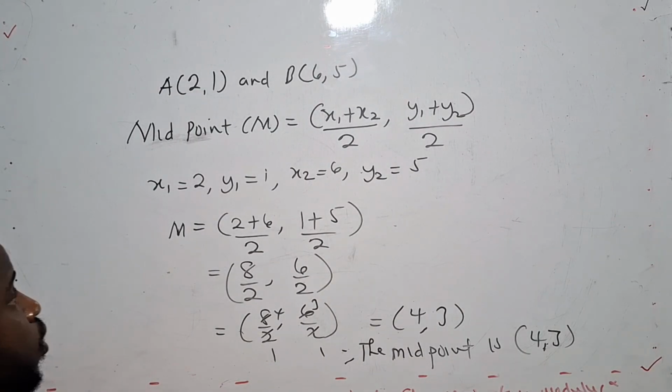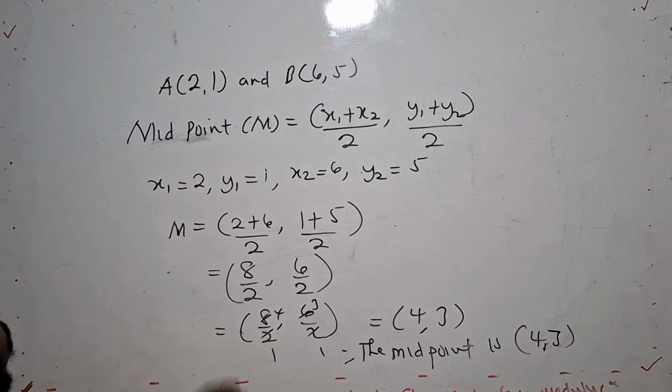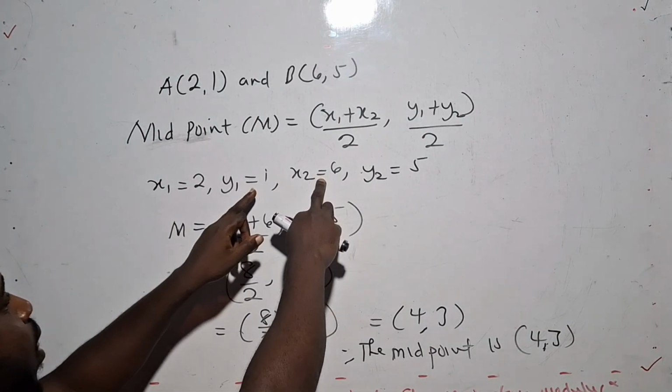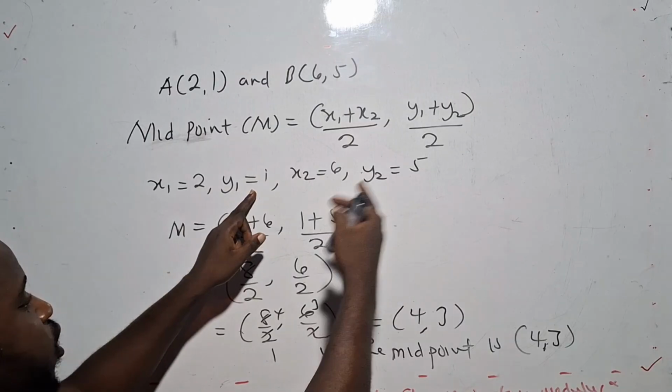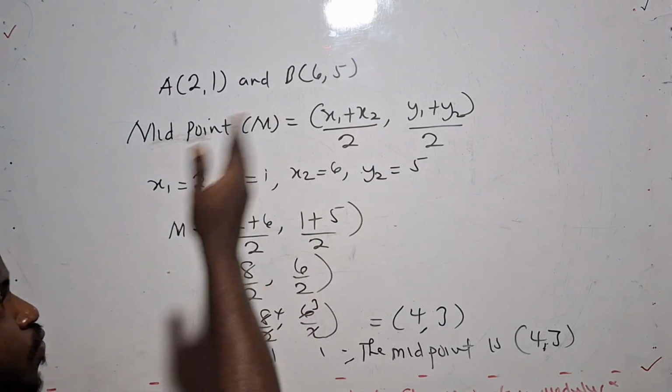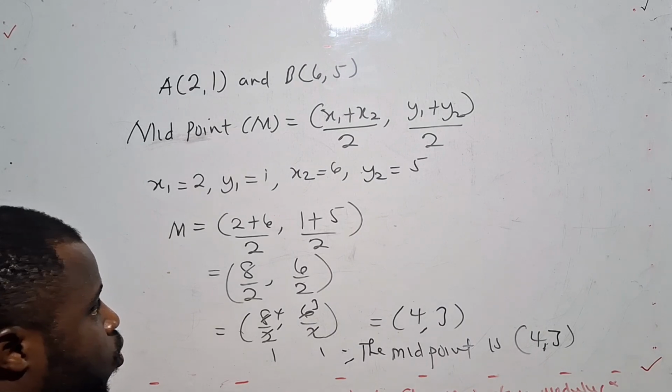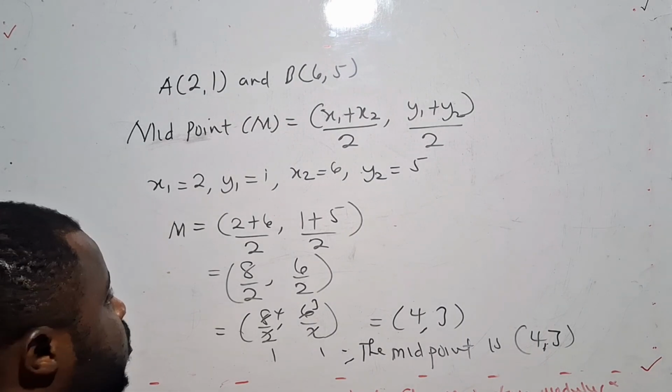It's very simple. Be able to identify your x1, x2, y1, and y2. And I've explained for any pair of coordinates, the first one is x, the second one is y. So we are quickly taking the next question.